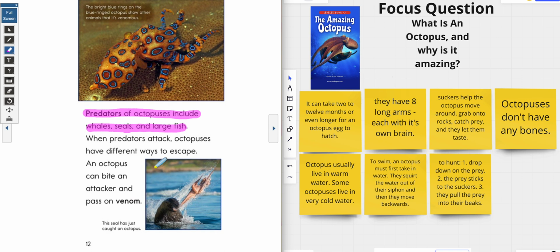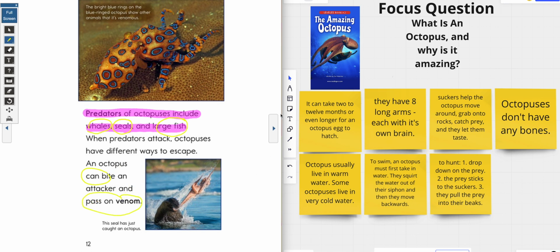Awesome job. So the first thing I want to know is who is hunting these octopuses? We have the whales, seals, and large fish. Now, what happens when those things attack an octopus? Well, we know that there are different ways for them to escape. The first way is they can bite and they can pass on venom.